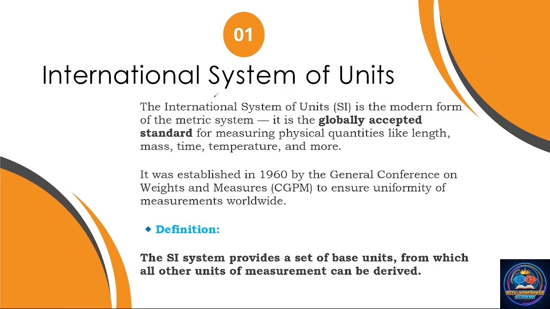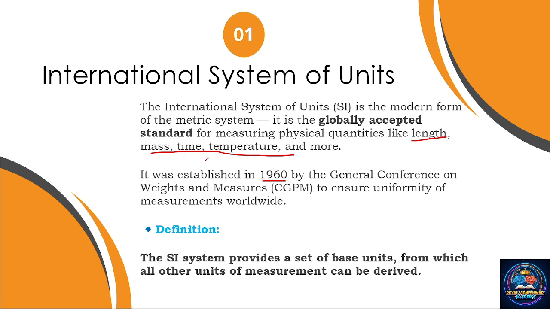Next, what is the international system of units? The international system of units is a modern form of metric system. It is a globally accepted standard for measuring physical quantities like length, mass, time, temperature, and more. It was established in 1960 by the General Conference on Weights and Measures to ensure uniformity of measurements worldwide. So now we are using the International System of Units, that's shortly called the SI system.